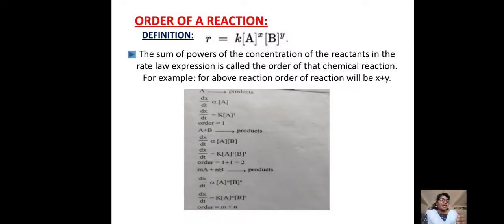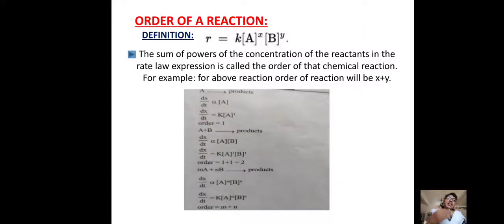Then what about the order? We need to take the sum of the powers of the concentration terms. So take the concentration term A power, that is 1, and the B power 1. 1 plus 1 is equal to 2. Then the order of reaction for this equation is nothing but 2.